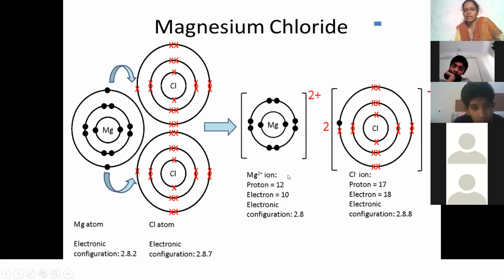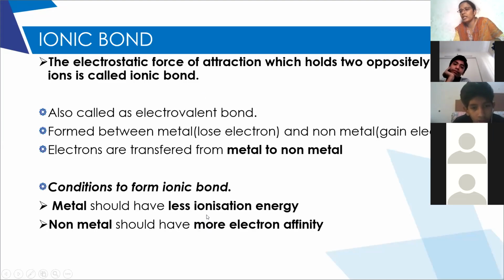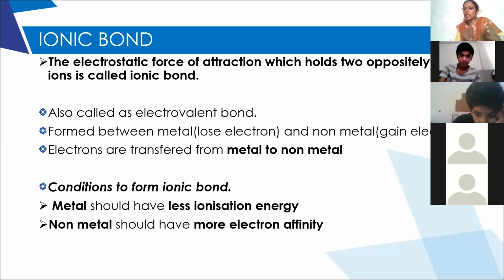Now, see the conditions for the formation of ionic bonding. So the definition is important for you. What is ionic bond? You have to write that in ionic bond, the electrons are transferred from a metal to a non-metal. So can we combine all these points and give a specific sentence: ionic bond is an electrostatic force of attraction which holds two oppositely charged ions together, formed between a metal and a non-metal. Clear?